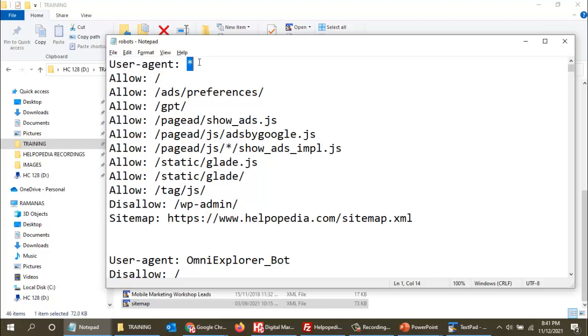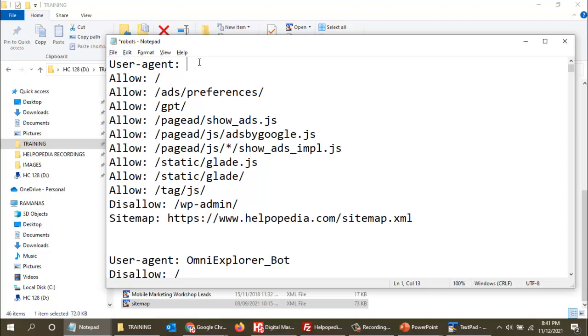Now, if I don't want my website content on all search engines, and I want it only in Google, Bing and Yahoo, only three search engines, then instead of this star I just need to write the names of the bots which are allowed to access my website.